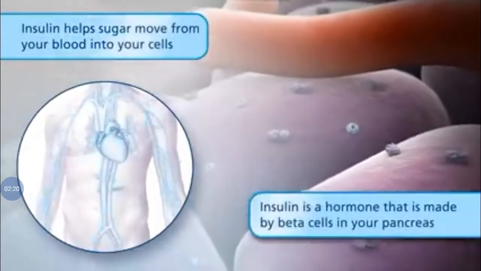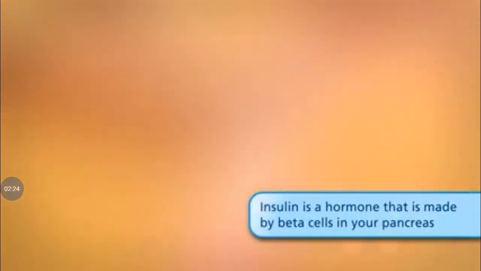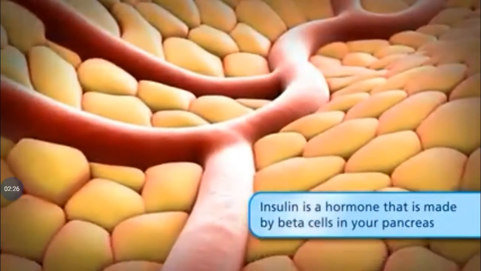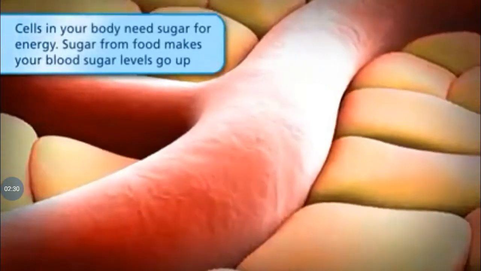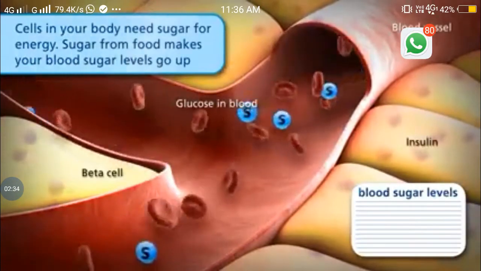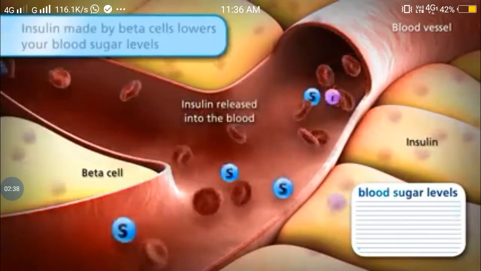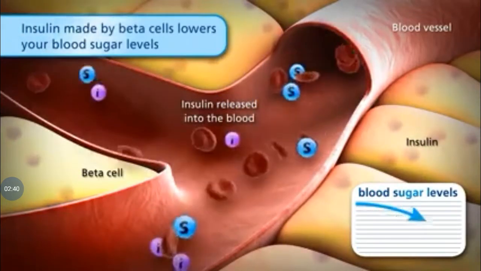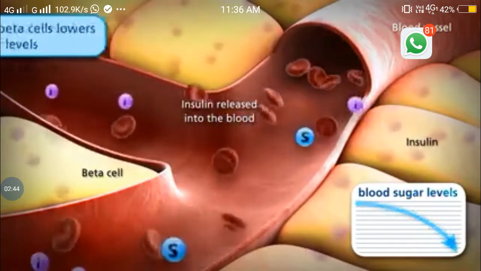Insulin is a hormone that is made by beta cells in your pancreas. Cells in your body need sugar for energy. Sugar from food makes your blood sugar levels go up if it cannot get into the cells. Insulin made by beta cells lowers your blood sugar levels by helping sugar move from your blood into your cells.